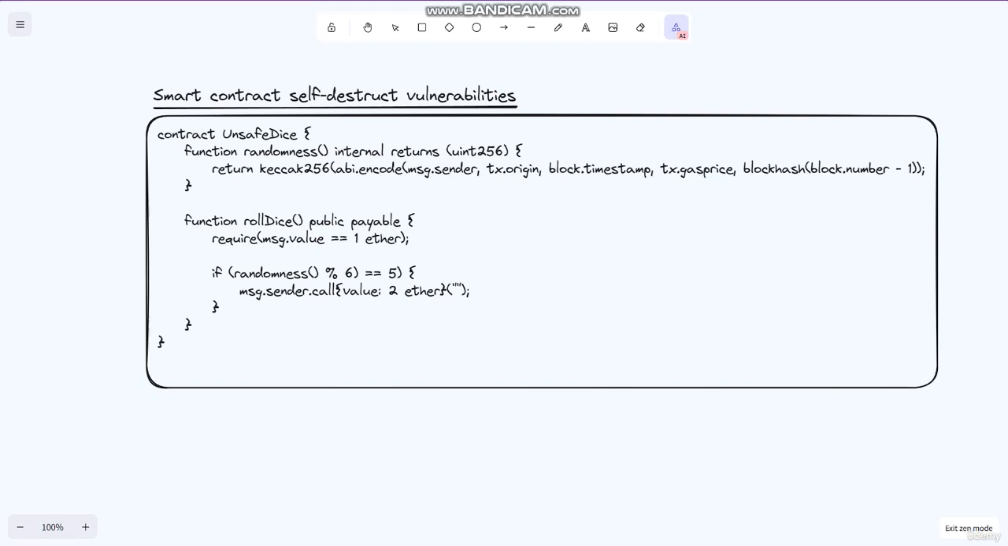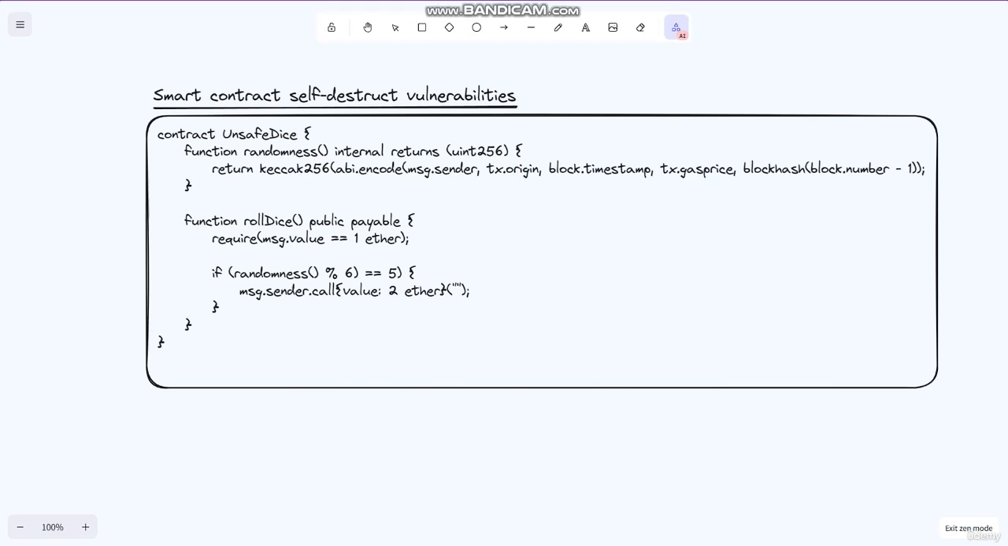In this example, this contract has a roll dice function that allows a user to send one ether and roll a dice. If the dice lands on 5, you can see we have written a 5 here, the contract sends two ether back to the user. However, there is a vulnerability in this contract.